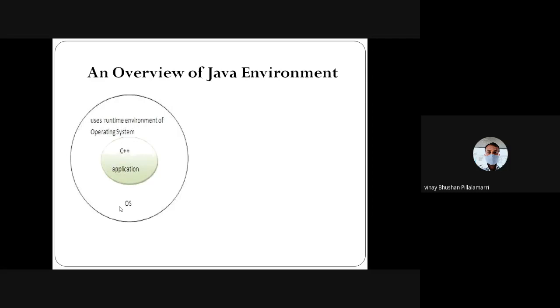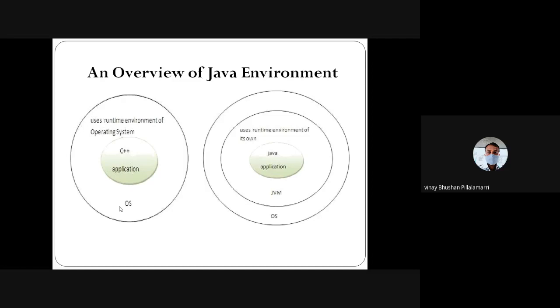Later they introduced internet programming with the Java environment. A Java application is not only installed in the operating system. As it runs internet applications, we need a separate space for executing Java applications, because we take objects into consideration and not the procedural environment.